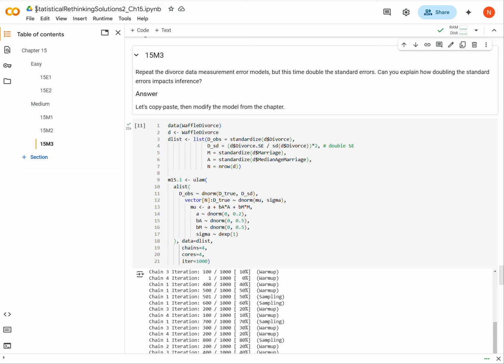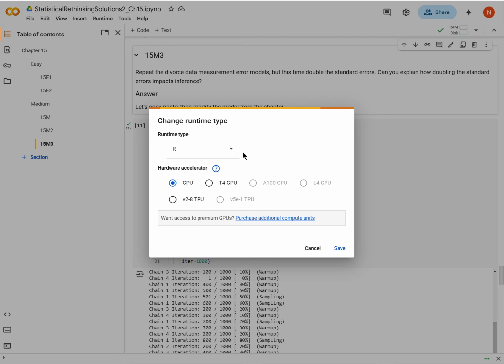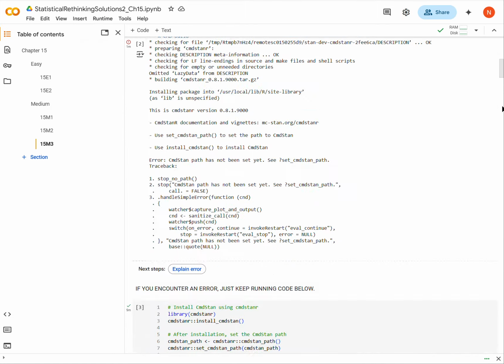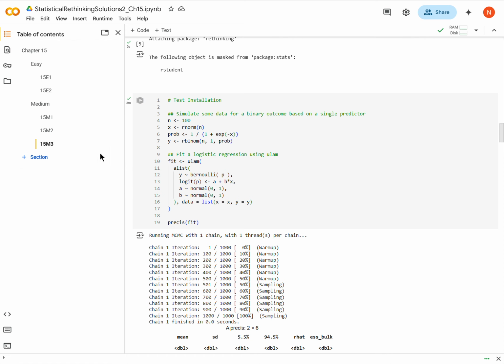Okay, so we are in Statistical Rethinking, second edition, chapter 15. We're in the medium questions, question 15M3. Make sure that if you're using a Colab sheet, you're in R up here, and make sure that you've run all this code up here before doing any of this.